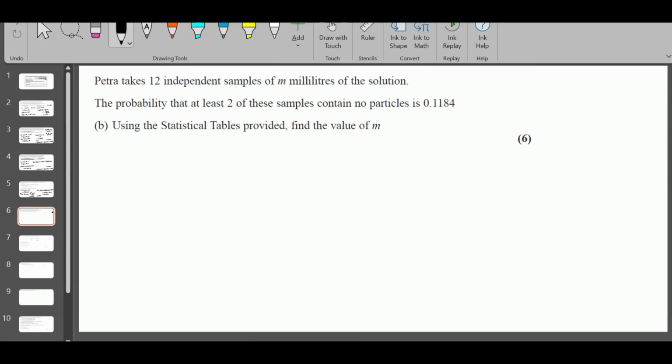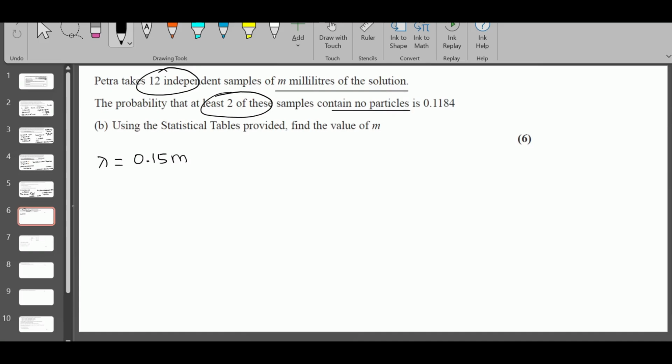Petra takes 12 independent samples of m milliliters of the solution. There are 0.15 particles per milliliter, so for m milliliters this is times m, right? The probability that at least 2 of these samples, they want us to find at least 2 out of 12. That's a binomial distribution. But what is the probability of success here? The probability that a sample contains no particle.